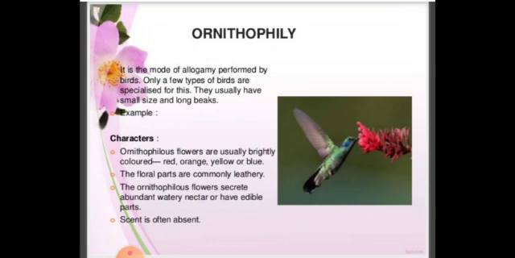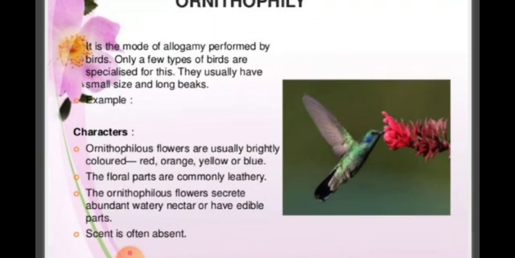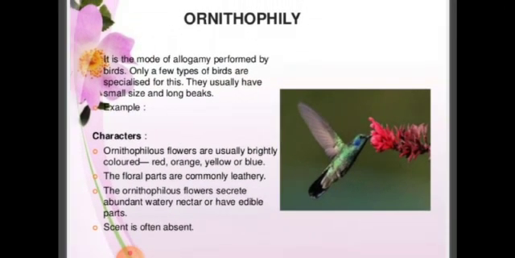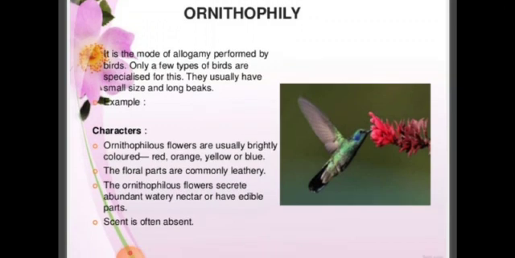Next is ornithophily. It is a mode of allogamy performed by birds. Only a few types of birds are specialized in this, because they usually have a small size and long beak. These birds have long beaks, so only they can suck the nectar. The characteristics of these flowers: definitely flowers should be bright in color, three to four colors, red, orange, yellow or blue. Only a few types of birds are attracted to this. The floral parts are commonly leathery.